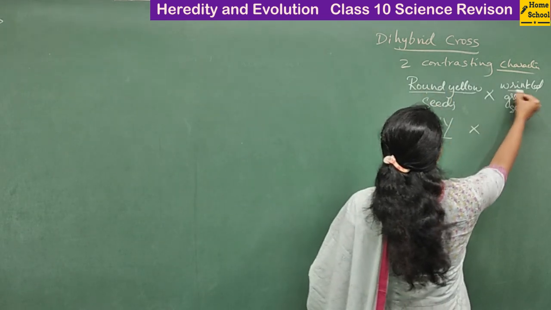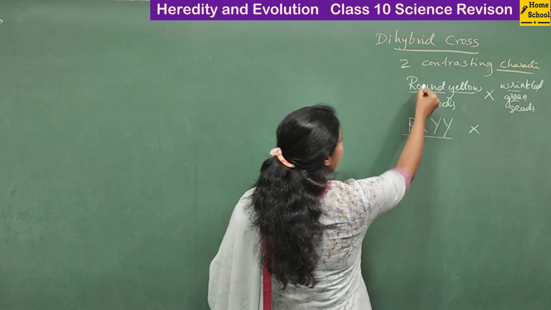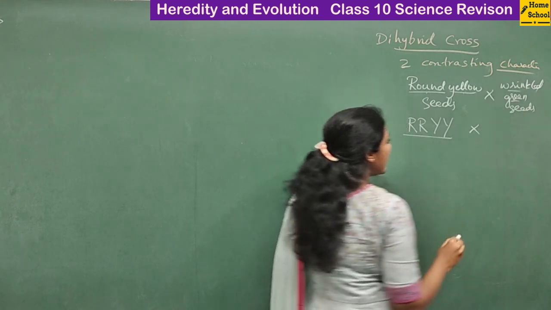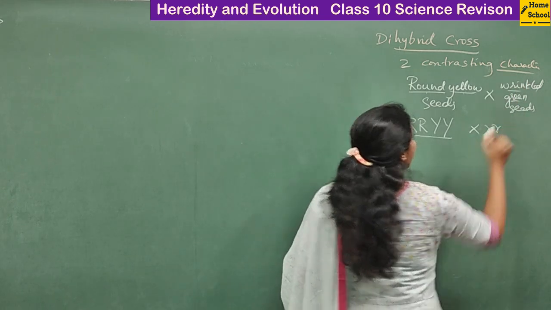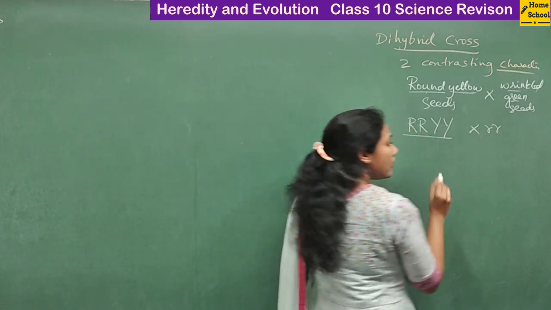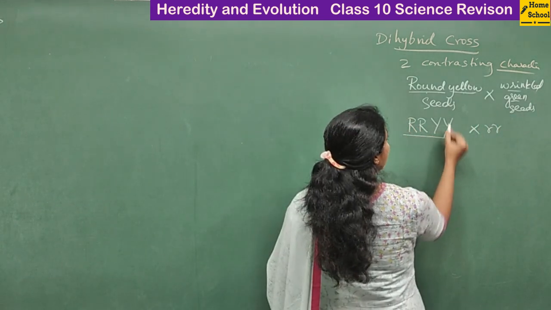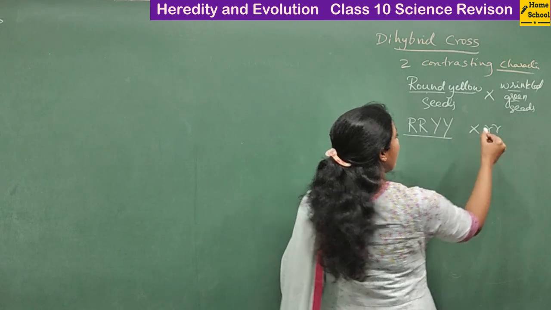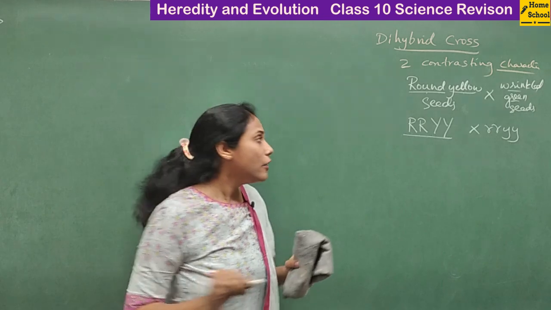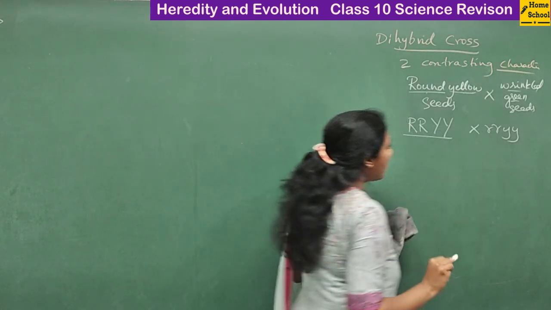Similarly, both are recessive characters. When I took round as capital R, then its recessive character wrinkled is small r. At the same time, green is also a recessive character only. So when I take yellow as capital Y, I'll be taking green as small y. So these are the genotypes of the parents.